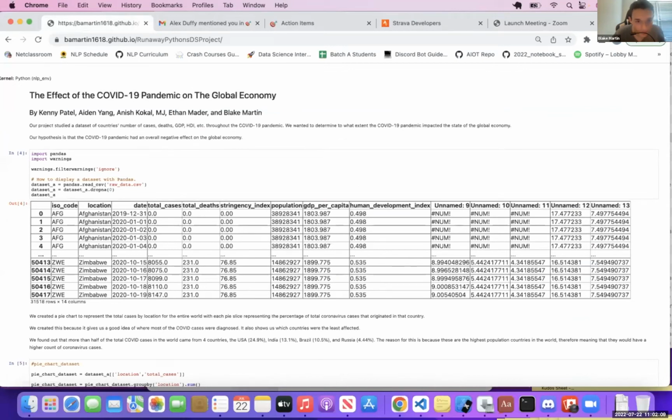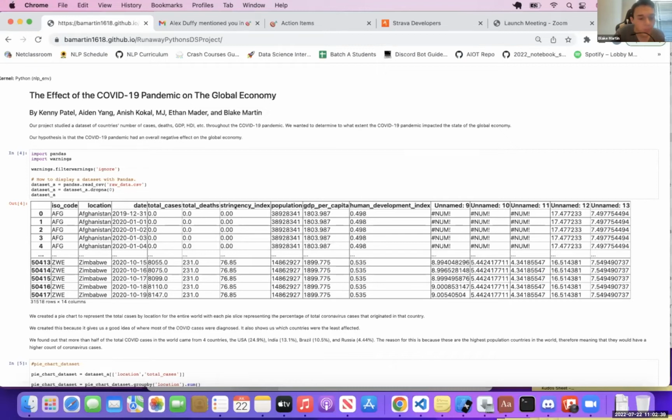Okay. So our project was called The Effect of the COVID-19 Pandemic on the Global Economy. Our members included Kenny Patel, Aiden Yang, Anish Kokal, MJ, Ethan Motter, and myself. Our project studied a data set of countries' number of cases, deaths, GDP, HCI, etc. throughout the COVID-19 pandemic. We want to determine to what extent did the COVID-19 pandemic impact the state of the global economy. Our hypothesis is that the COVID-19 pandemic had an overall negative effect on the global economy.